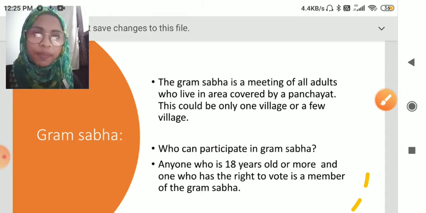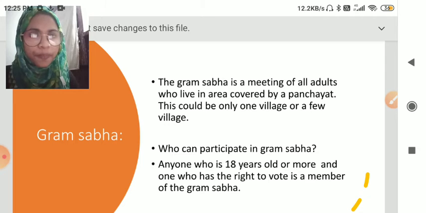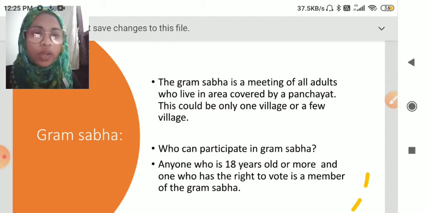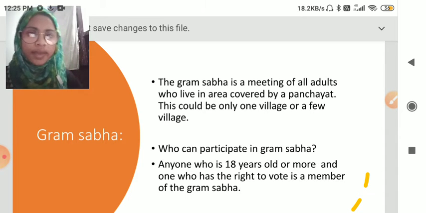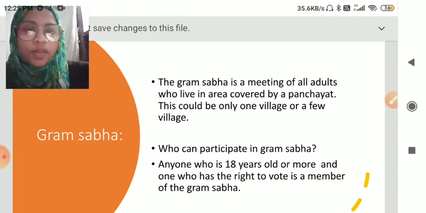Who can participate in the meeting of Gram Sabha? Can you answer? Right now I have told you, the person who has completed 18 years of age. So anyone who is 18 years old or more and who has the right to vote is a member of the meeting of Gram Sabha. Is it clear to you? Okay. So let's move.